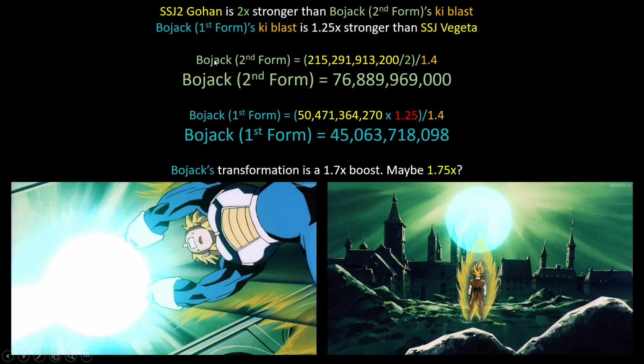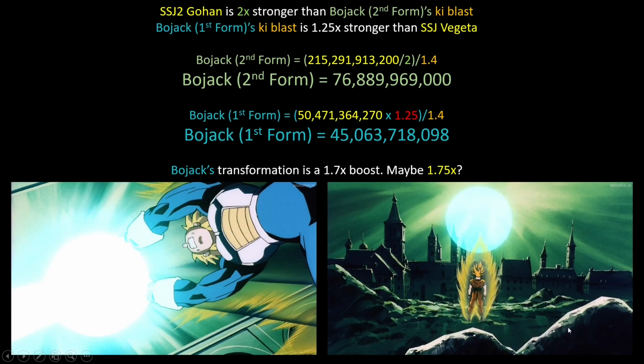And we also know that Bojack's first form's Ki Blast is 1.25 times stronger than Super Saiyan Vegeta because it was overwhelming Vegeta, but Vegeta was able to hold it back. And these two scenes are like the best examples of his power. This is the highest power emitted by his second form, and the Vegeta one is the highest power emitted by his first form. And we know that this Super Saiyan 2 Gohan is the Gohan using his 1.85 times rage boost, where he is in control.